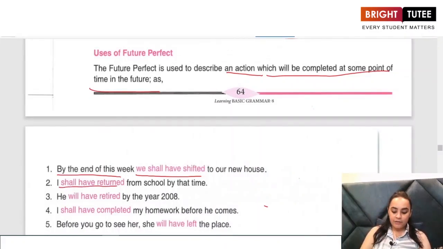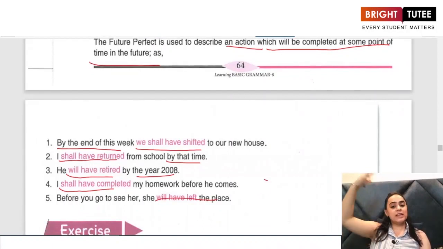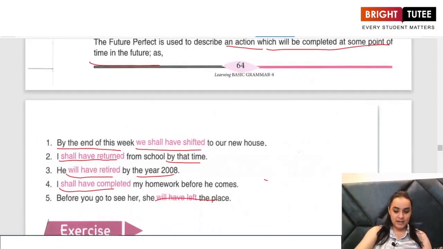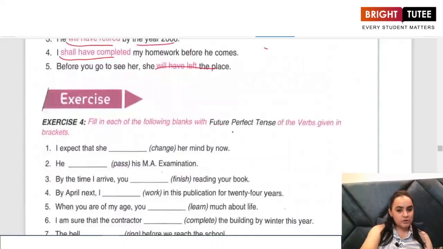I shall have returned from school by that time. So by that time, I shall have returned from school. He will have retired by the year 2008. I shall have completed my homework before he comes. Before you go to see her, she will have left the place. So, some action is going to take place at some point of time in the future and you are describing that. Now, let us look at the question based on it.